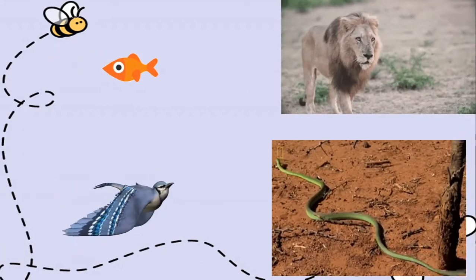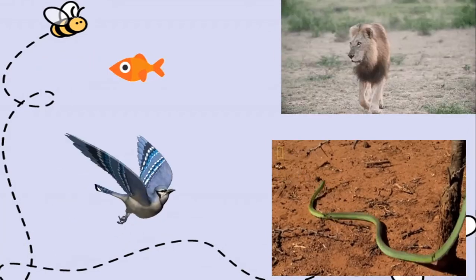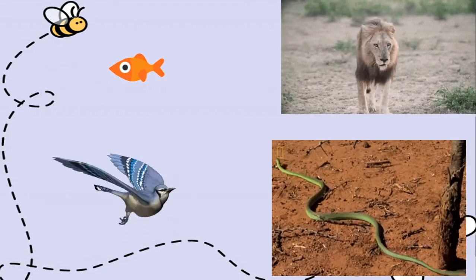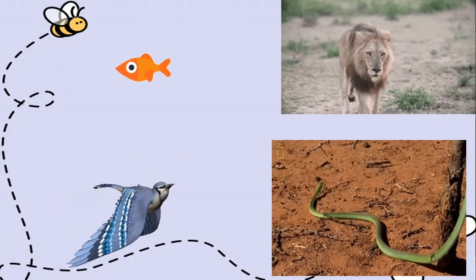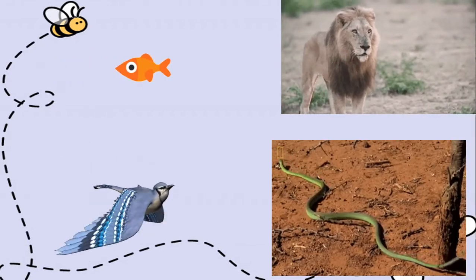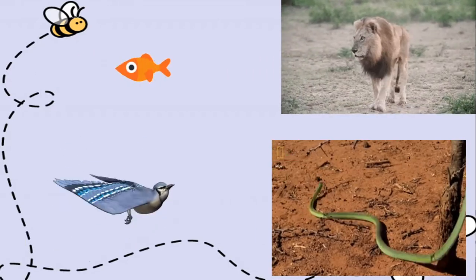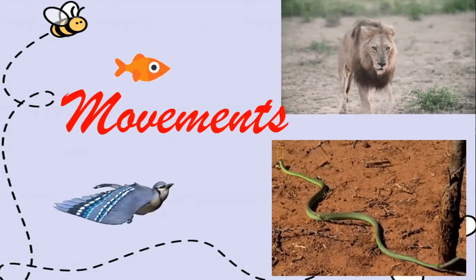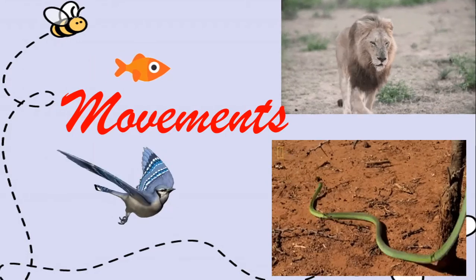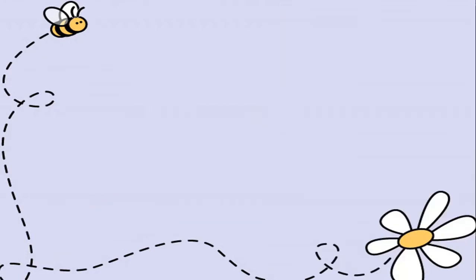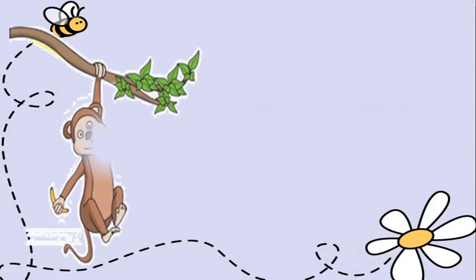It is crawling. So the fish is swimming, the bird is flying, the lion is walking, and the snake is crawling. What are all these actions called? They are called movements. And movements is the second characteristic of living things. Okay? Let us look at why animals move. Why should they move?